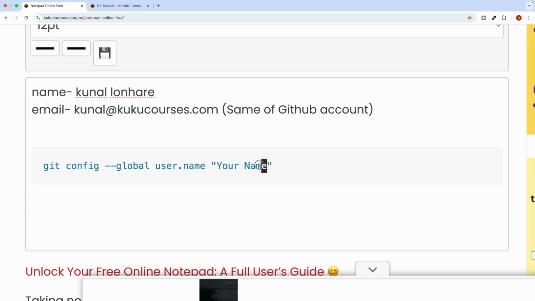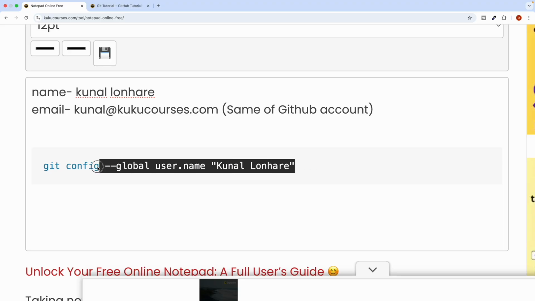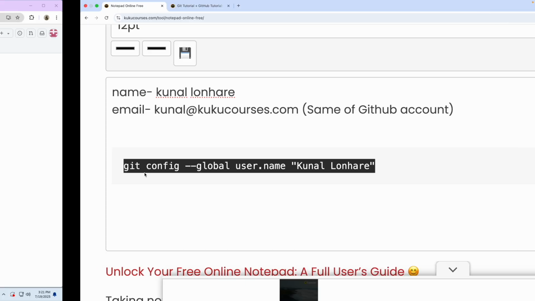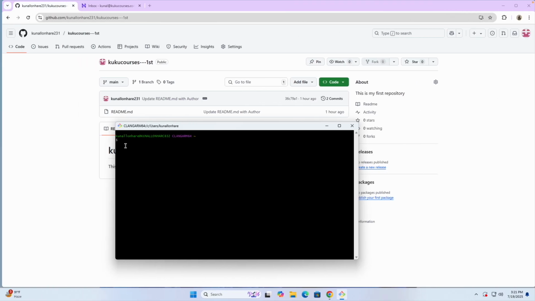Just replace it with whatever name you want. For example, let's say I put Kunal Lunhare like this. I will copy this, go here and paste it here.